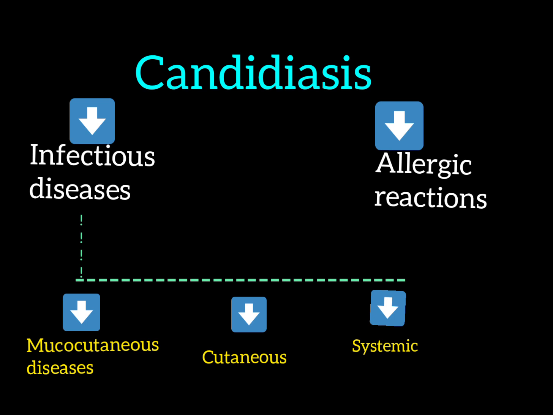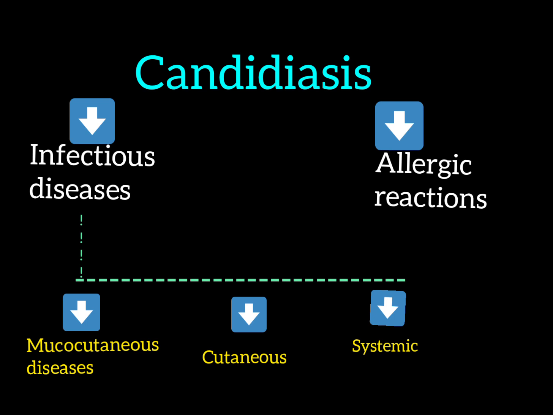First of all, we should know what mucocutaneous is. Mucocutaneous means the region of the body in which mucosa transitions to skin. It relates to membranes and the skin. So these mucocutaneous manifestations affect skin and mucosal membrane integrity, and moreover they produce inflammation.